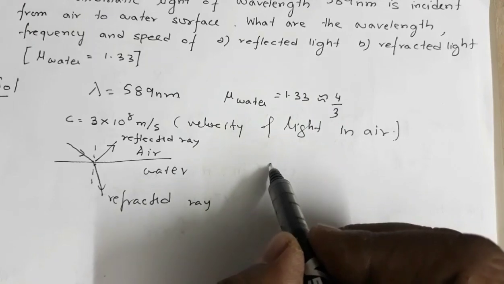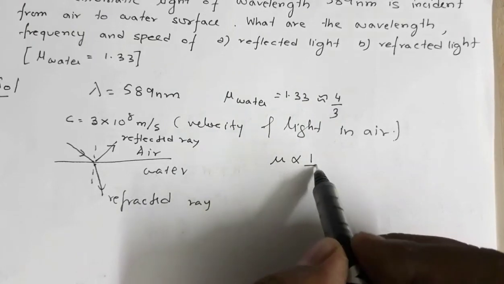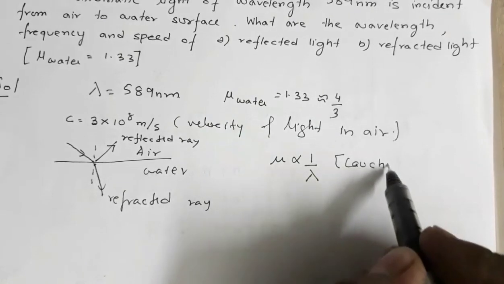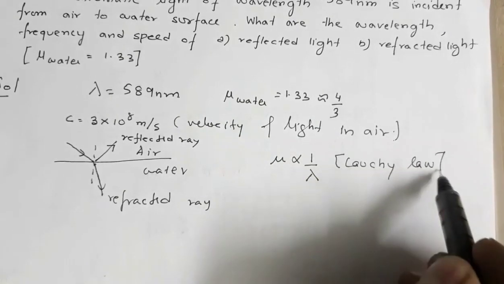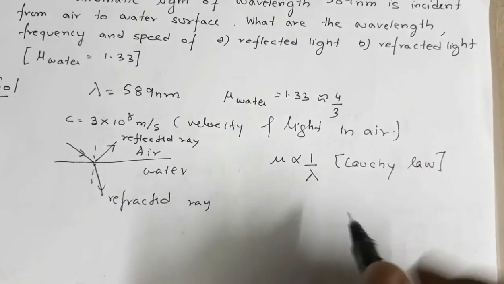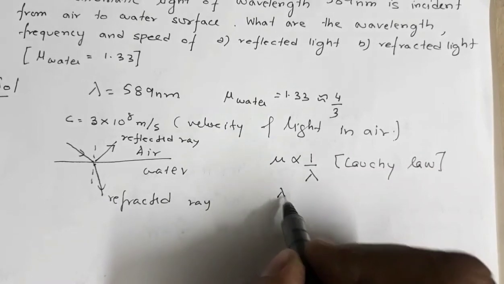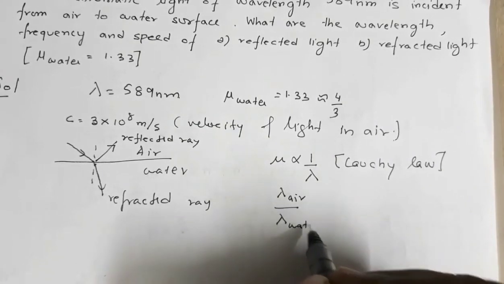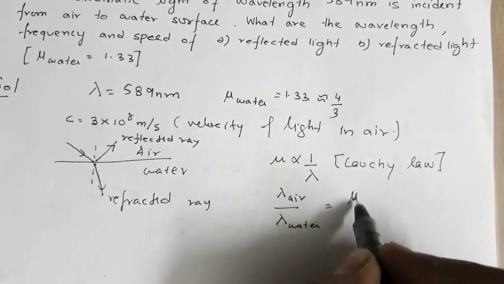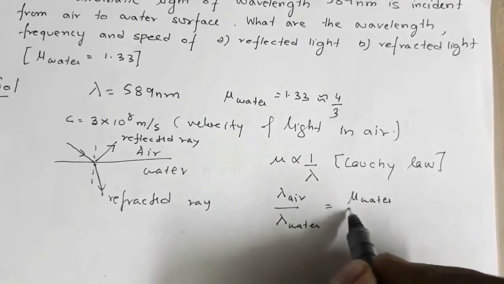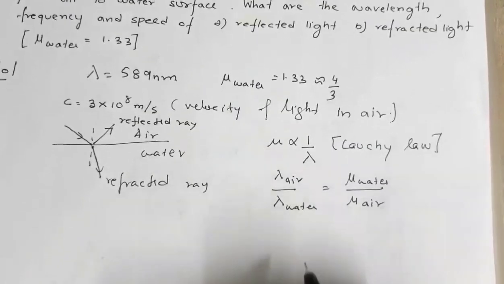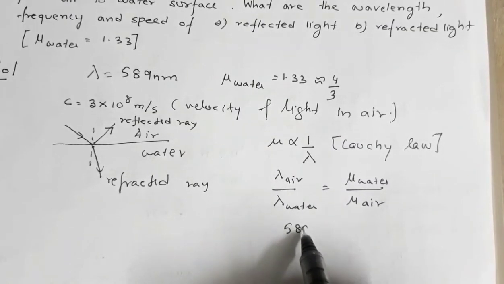Wavelength, see, refractive index is inversely proportional to wavelength. This is the Cauchy law. So lambda air by lambda water will be equal to mu of water divided by mu of air. Now lambda air is given to be 589 nanometer.